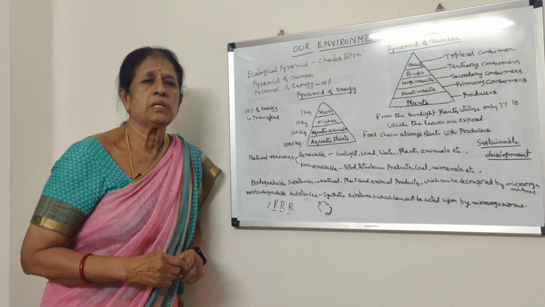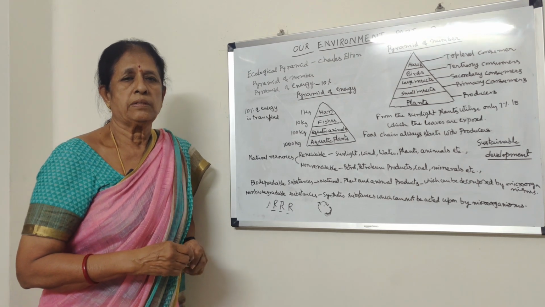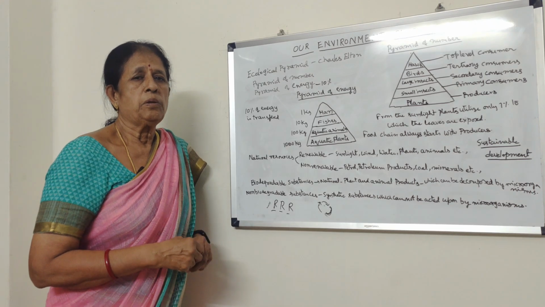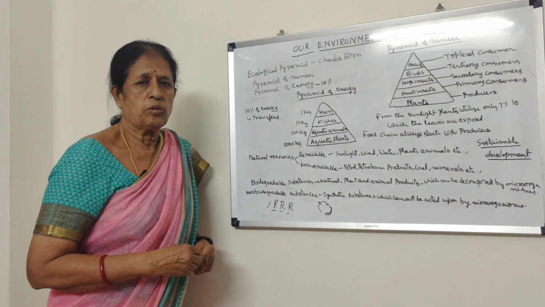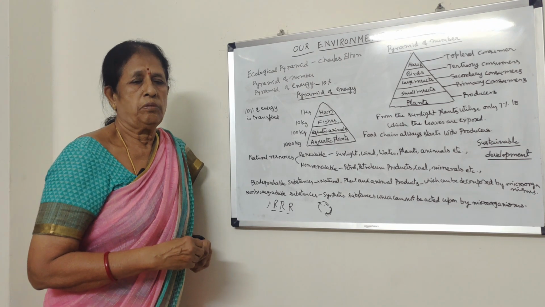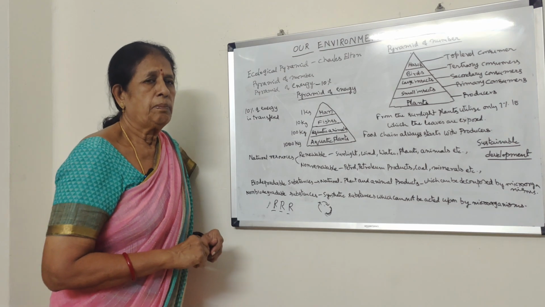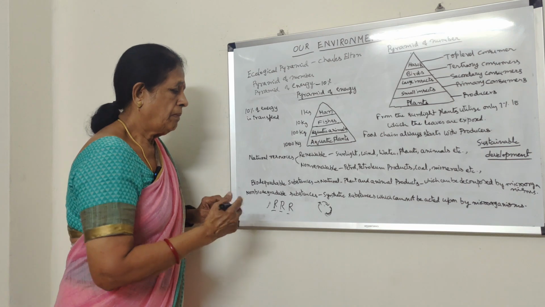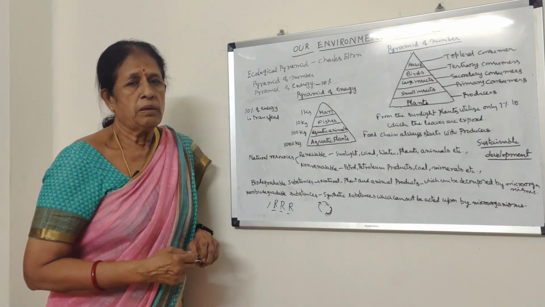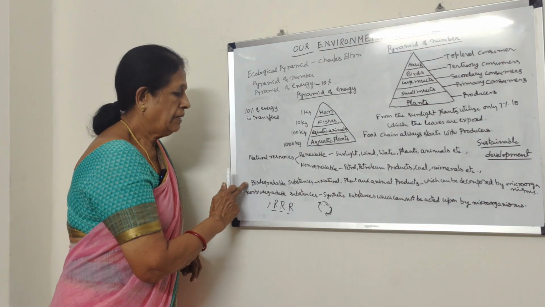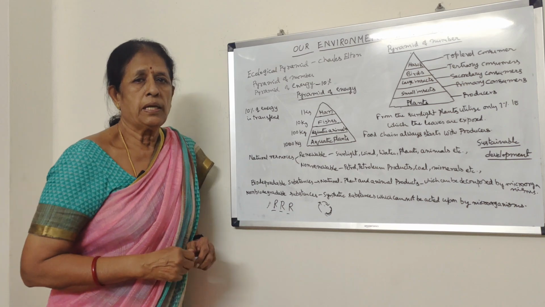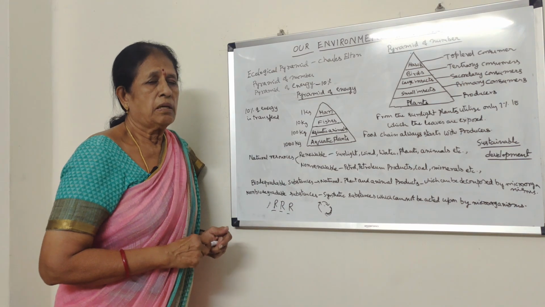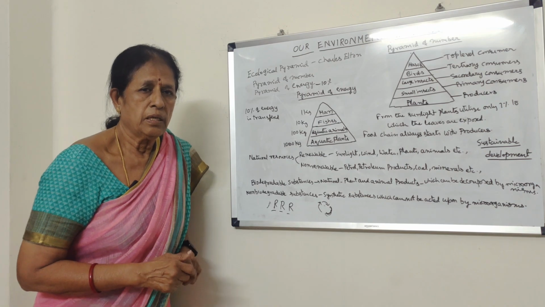Instead of using plastic bags, etc., it is very important to use plant products, that is cloth and jute bags, etc. It is in our hands to save and protect the environment by reducing the use of non-biodegradable substances and using biodegradable substances. And we shall move on to the next topic in the next class. Okay, thank you.